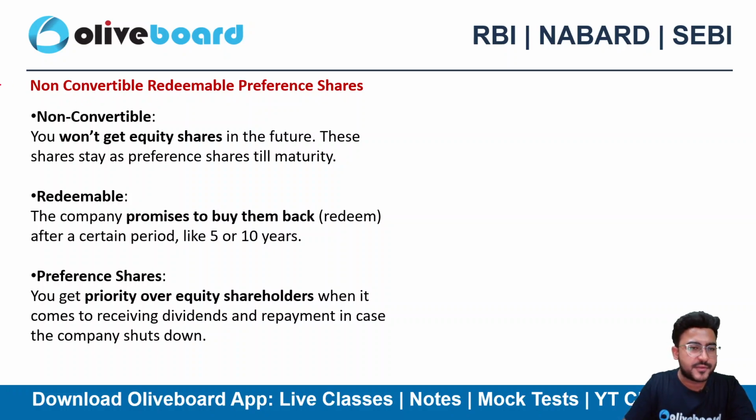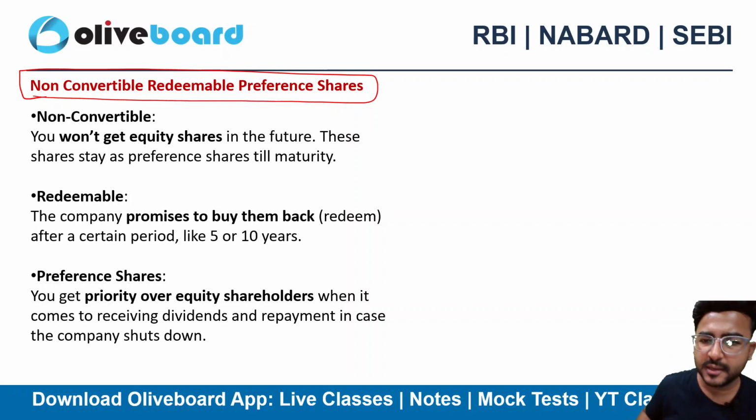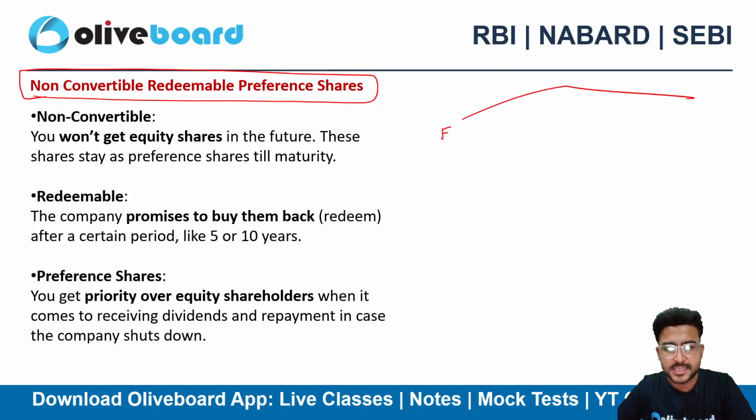Non-convertible redeemable preference shares. So this word will also come in the circular, this word will also appear ahead: non-convertible redeemable preference share. Let's understand it as of now only, then we'll be able to understand the circular in a better way. Okay, non-convertible redeemable preference share. I hope you guys know what is the difference between equity shares and preference shares.